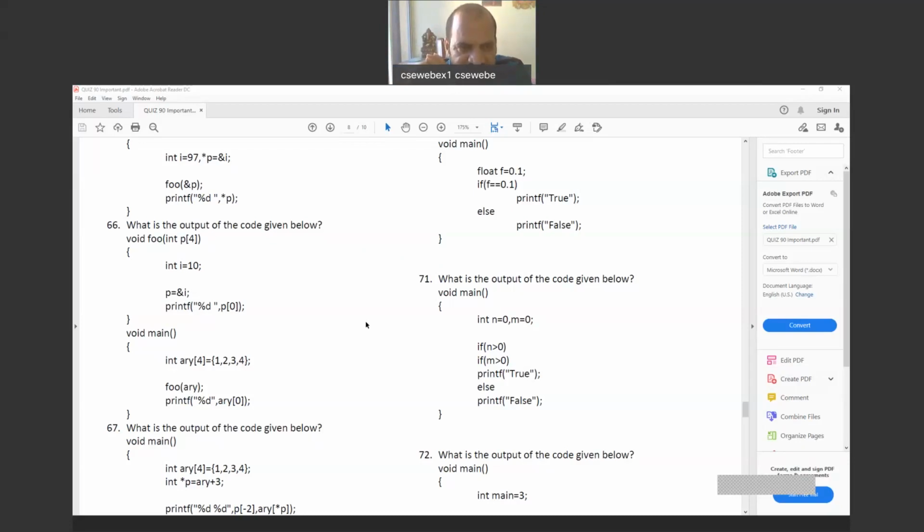And once you reach the closing brace of any function, we go back to the place from where it is called. So now we'll go to the main, and in the main after the FOO call, printf is there, and we will execute the printf statement. ARY is the original variable, and ARY of 0 will be accessed and we will get 1. So the output from this program will be 10 from the function FOO and 1 from the main printf statement, right?